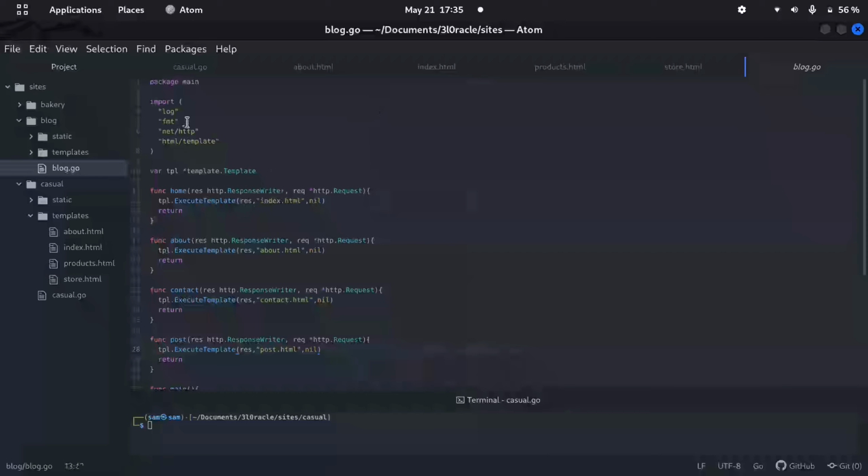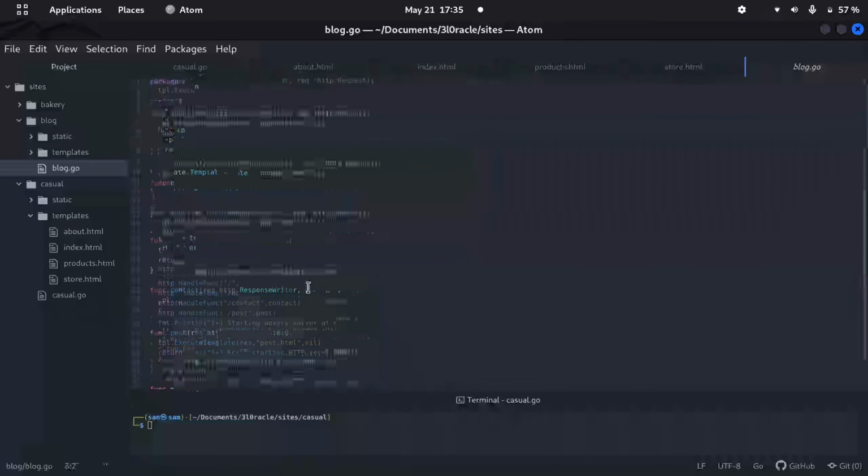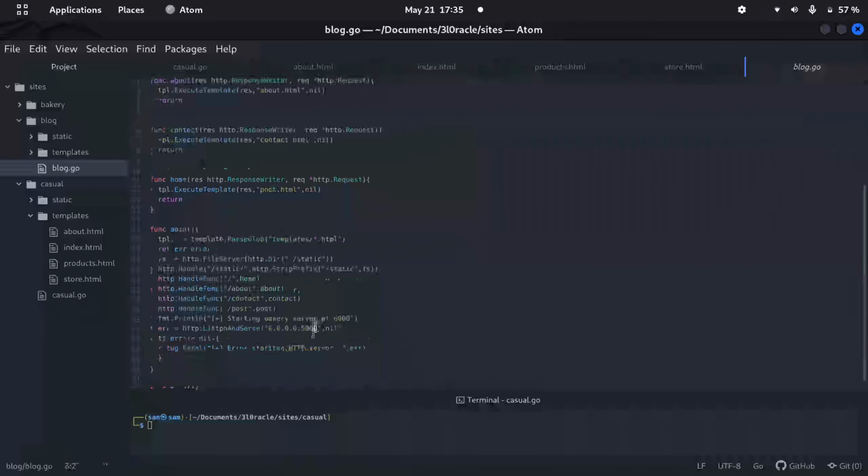And then you can use fmt to print, as you have seen. There's log to log outputs, to log errors. Net http is for writing servers. HTML template, like I mentioned before, is for executing HTML files, and such. It's running at 5,000 also.